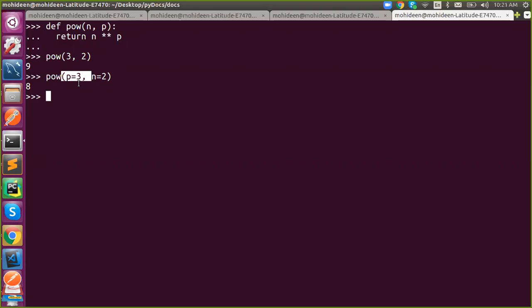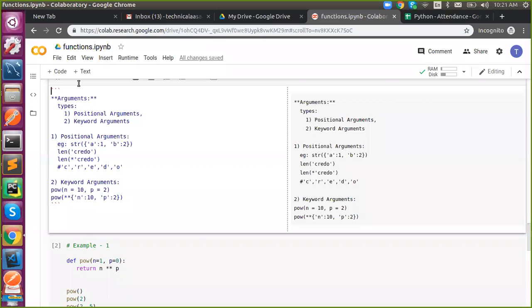So I told you to relate with the real world problem. Like if you are going to some venue and you sit randomly, that is positional argument. If you sit in your specific allocated seat, that is keyword argument. Understand? What is the difference between positional and keyword?